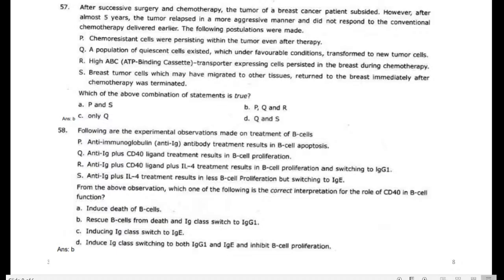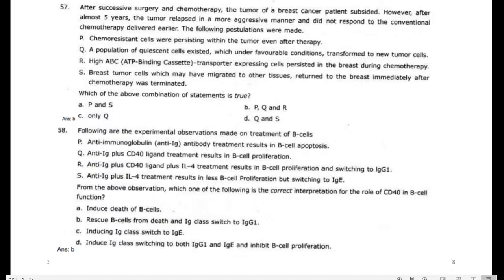So the following postulations were made, P, Q and R. Chemo-resistant cells were persisting within the tumor even after the therapy. A population of quiescent cells which under favorable conditions form new tumor cells.